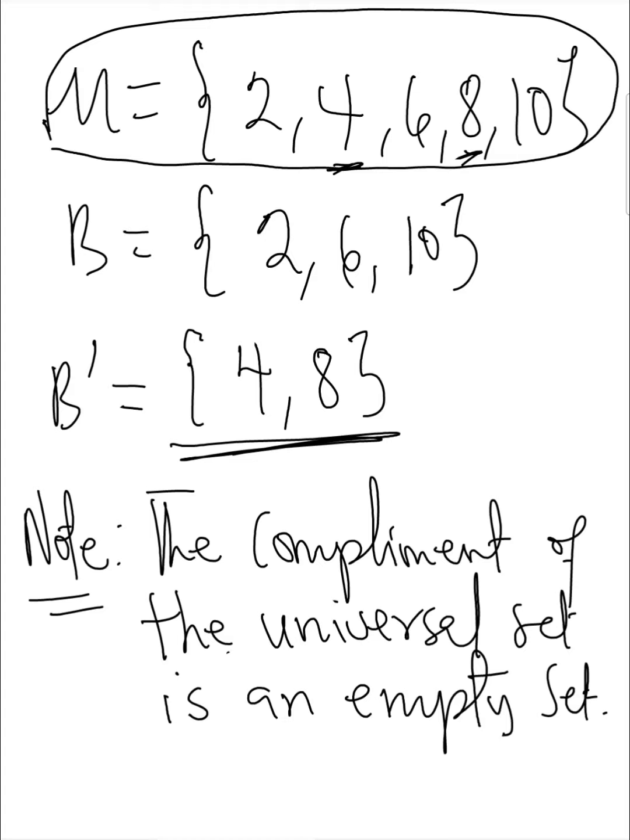But the complement of a subset will give us what? Any element in the universal set that cannot be found in that subset. But if it is talking about the complement of the universal set, then it will give us the empty or the null set.